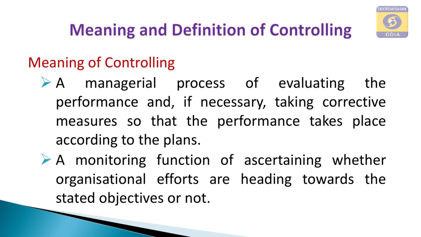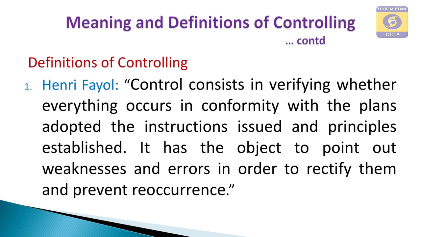in the right direction. Controlling means, see the definition by Henri Fayol: control consists in verifying whether everything occurs in conformity with the plans. That means in the planning phase, the primary function of management, we determine the best way of achieving the objectives, and in the controlling phase we will see whether everything has happened as per plans and policies or not. If not, then what is the fault, where it is, who is at fault, where the mistake is being made, everything is to be examined and rectified, so that in future the same mistake will not arise.